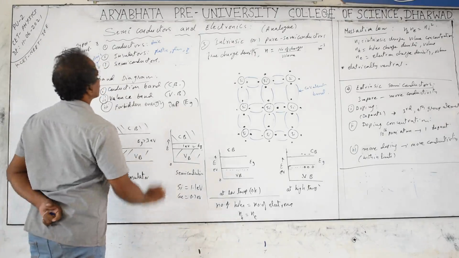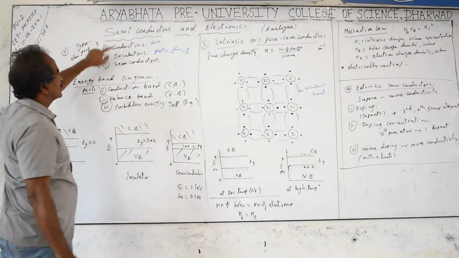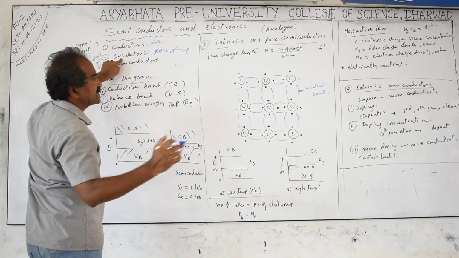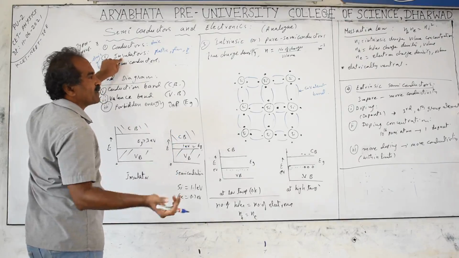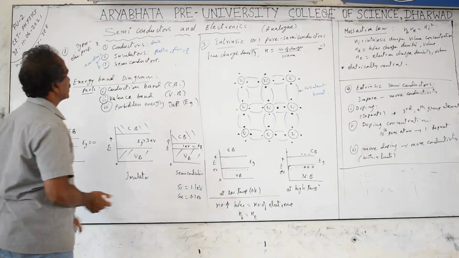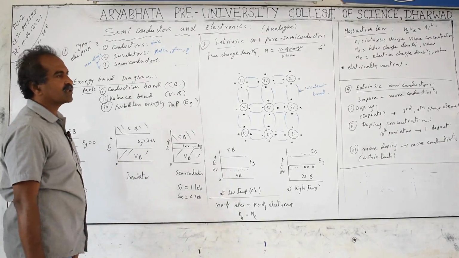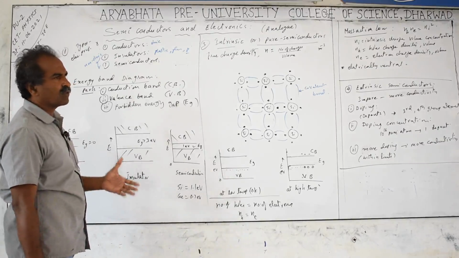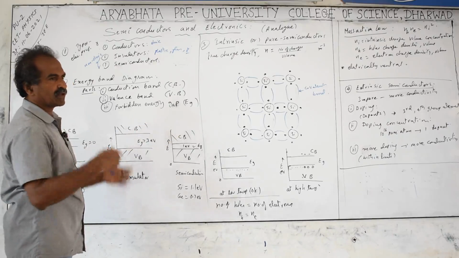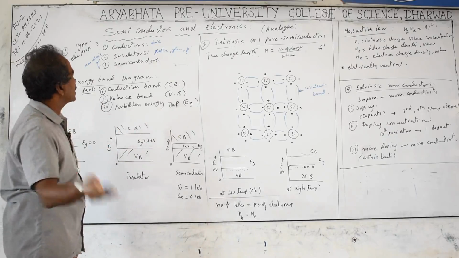Semiconductors have properties intermediate between those of insulators and conductors. Insulators do not conduct electricity; they do not let electrons pass easily from one atom to another. Easily, I said, because with high energy it is possible. There is no perfect insulator. Pure water is generally considered a better insulator, but even it starts conducting when the voltage is very high. If you take 10,000 volts, or even 1 kilovolt, charges can jump across a 1 millimeter gap, even in air.